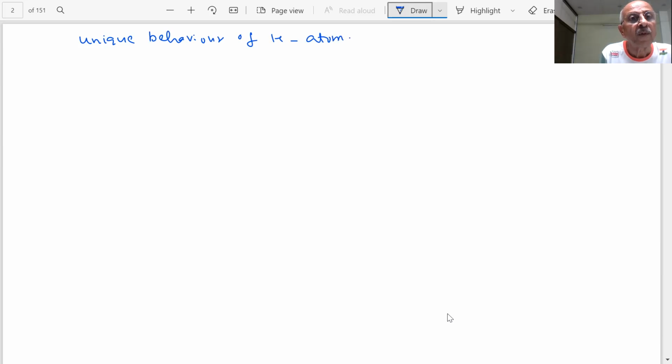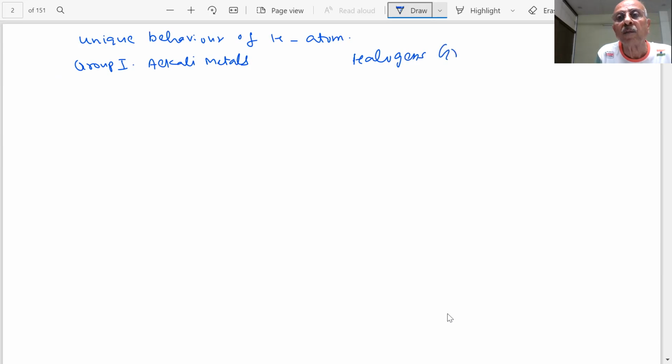On one side, you have group 1, the alkali metals, students. On the other side, you have the halogens, group 17, with ns2 np5.